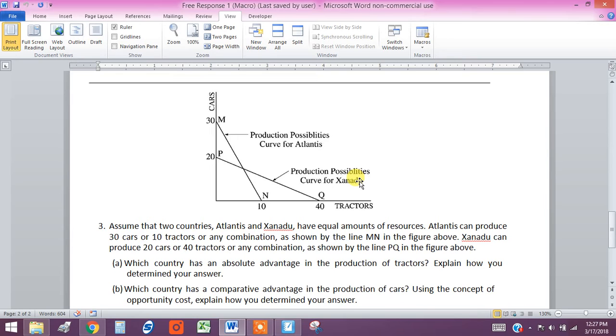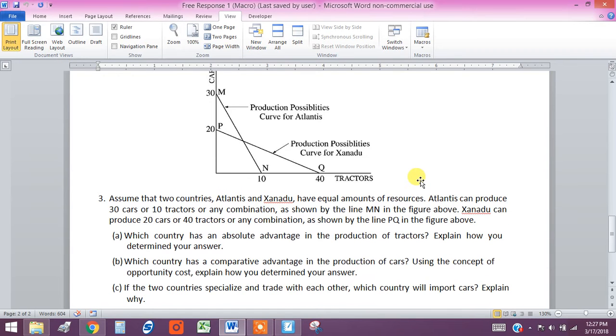If they put all their resources into producing tractors, they can produce more. 40 is more than 10. So Xanadu has the absolute advantage in the production of tractors, because if they put all their resources into tractors, they're able to produce 4 times as many as Atlantis. And you can answer it anyway, something like that. Just explain that. Very obvious.